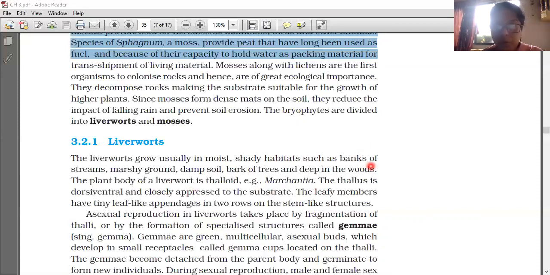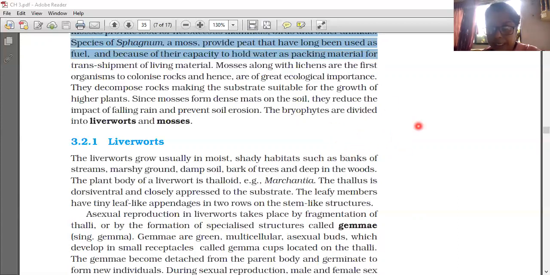Now, the body is more differentiated than the algae. Already told, that is the second class. When classes go up, their differentiation also goes from simple to complex, undeveloped to developed, small to large. Like that the divisions are made. So algae is the first division, the second division is bryophyte. No doubt the second division will be more developed than the first. So bryophytes are more developed compared to the algae. Body is more differentiated than algae.